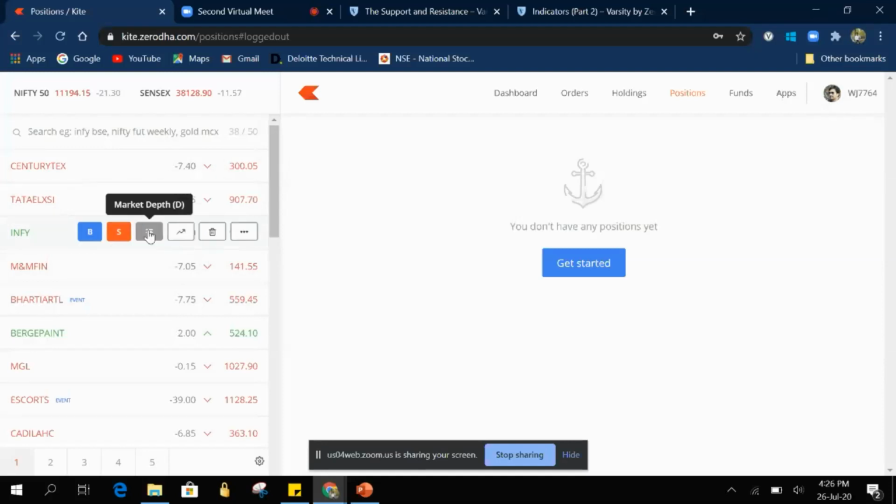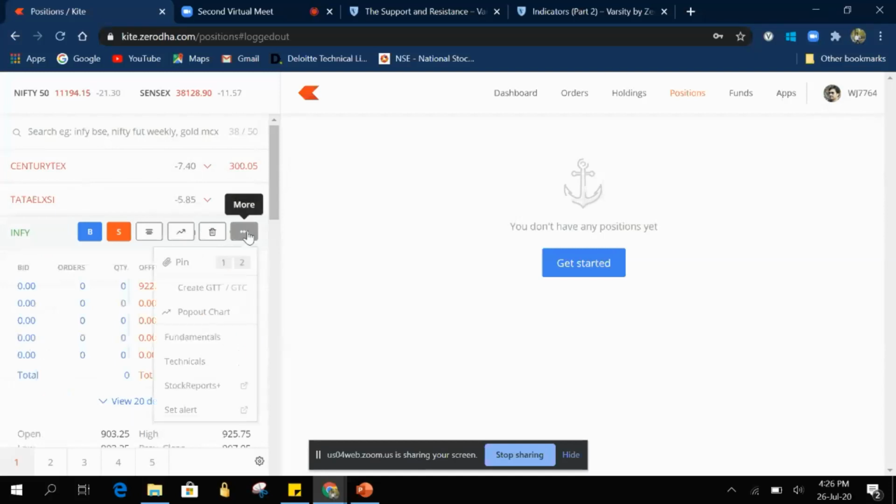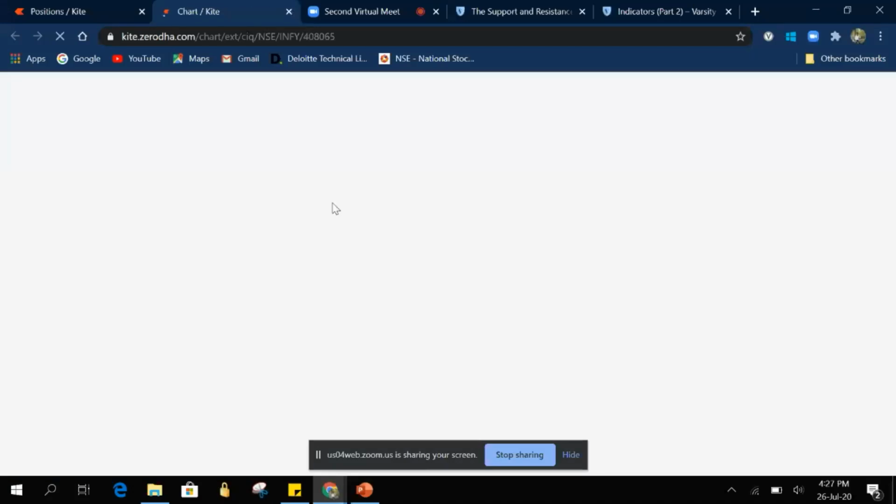Now let me take this up in a new screen. Here we have a pop out chart. We can have a chart in a new Google Chrome tab. Just a bit, it is loading.